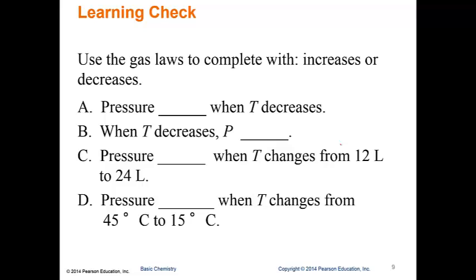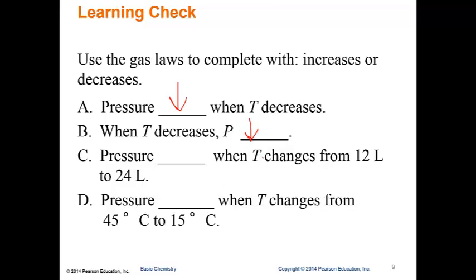So remember, using gas laws to complete with either increase or decrease. All right. Well, we start looking for keywords. All right, so we know the relationship is direct. So if one increases, the other increases. If one decreases, the other decreases. All right, so pressure when temperature decreases. Well, hey, it's direct. Okay, so when temperature decreases, well, that's going to decrease as well.